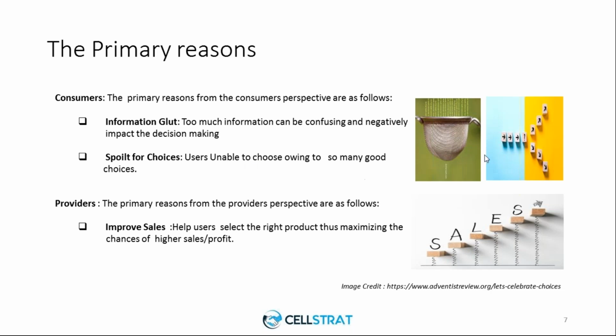So the only way that I can get a relevant choice to make, or be able to know which coffee to drink, is to know which is actually relevant for me, what kind of information I am looking for, and what I really want to drink. So the recommender system filters out all the unwanted things which I really don't need and gives me the right relevance. And even from a provider's perspective, for instance Amazon or Netflix, it helps them give you the right product so that you are ready to buy and increase their sales and profit, right?